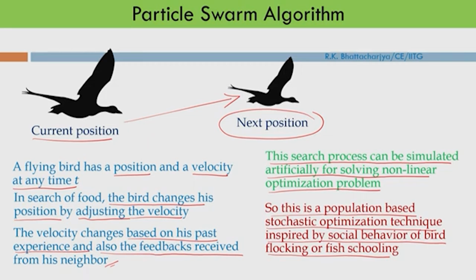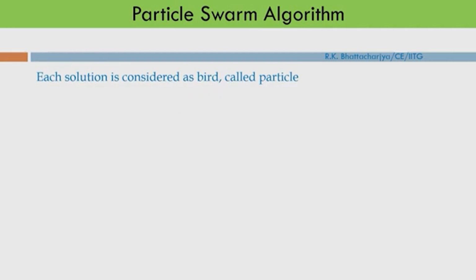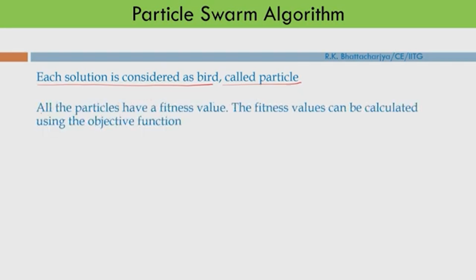Here each solution is considered as a bird, and we call it a particle. So this is the solution. All these particles have a fitness value, which can be calculated using the objective function.